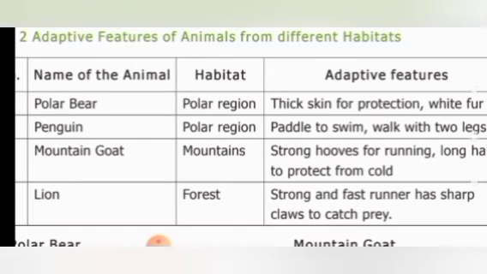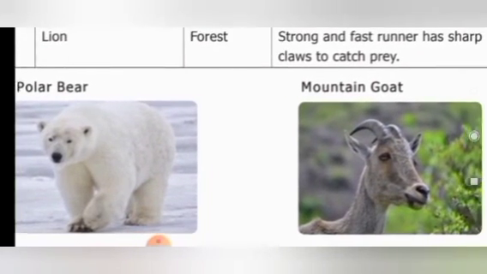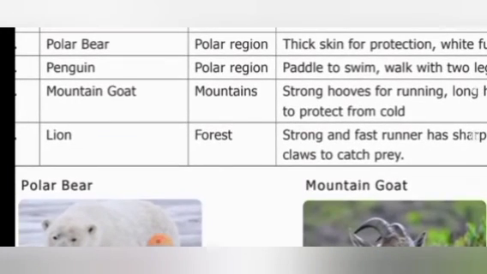Why are the thick skin and white fur present in polar bears? The thick skin protects them from the severe coldness prevailing in that region, and the white fur protects them from their enemies. They match with the snow, isn't it? So it protects them from their enemies.